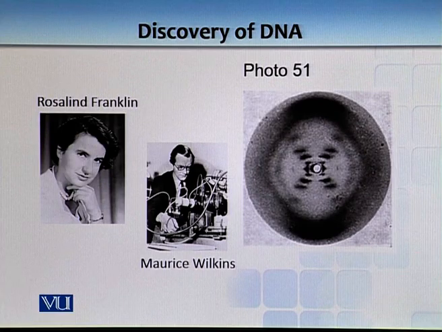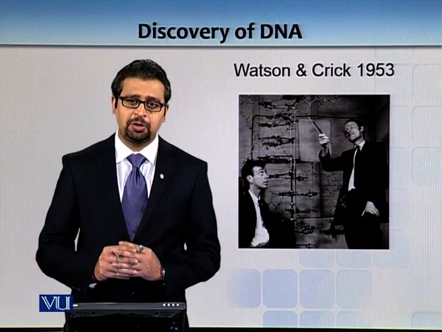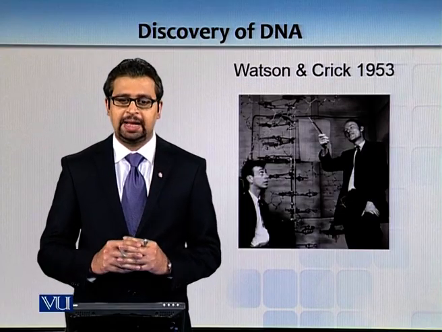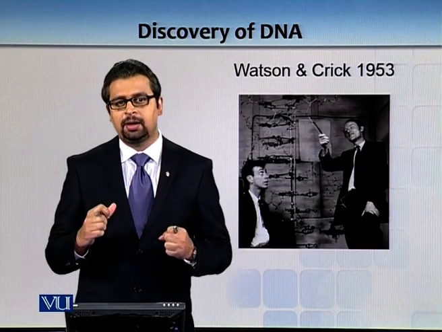So, what you are watching on the screen is known as photo 51. Basically, it's an X-ray crystallograph of type B DNA. And one of the students of Rosalind Franklin basically took that picture, but nobody knew how to explain it. And there was a debate between Maurice Wilkins, who was a student of Rosalind Franklin, whether it's a helical structure or some other type of structure. So Maurice Wilkins was of the idea that it's a helical structure. He showed this image to Watson and Crick from University of Cambridge, and they proposed that it's a twisted ladder-like structure